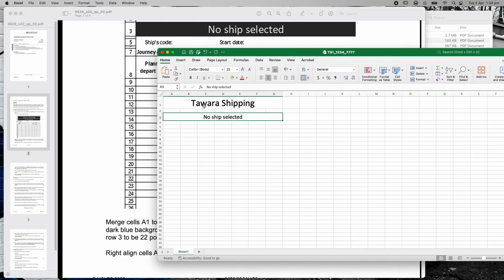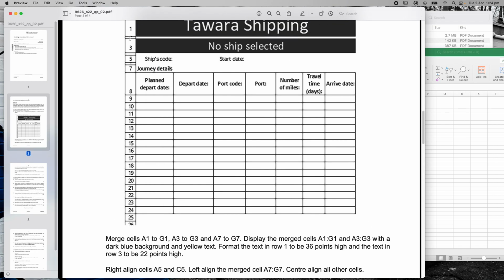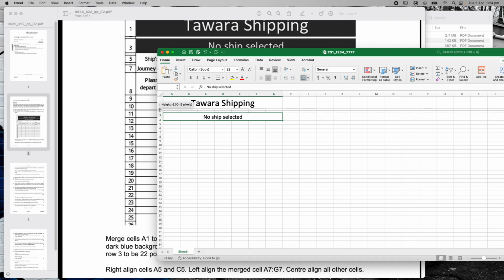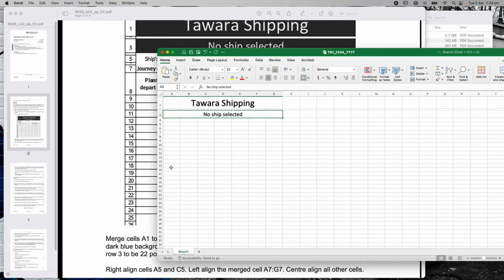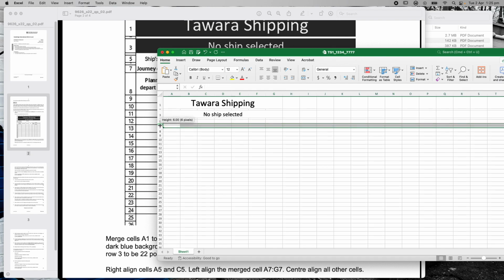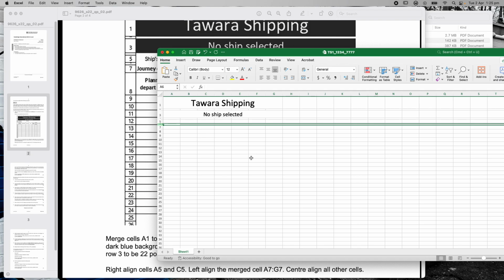Now, I'm also going to go to, it looks like in here, this very, very small one. So 2, 4, and 6 look like they're nearly half the height of the one above it. So just for the purpose of now, I'm going to reduce my row height to, say, 6 pixels there, so I can just see the bottom of the 2, kind of similar to theirs. I'm going to do the same with row 4 and make that 6 pixels as well. And then row 6, I'm going to do the same thing. So all of those I'm making exactly the same, 6 pixels, half the row height.